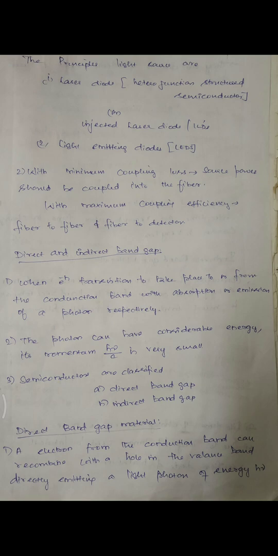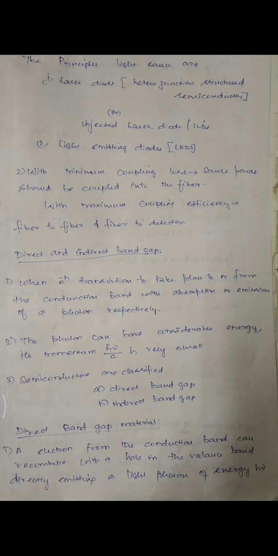In an optical fiber communication link, the source power should be coupled into the fiber with minimum coupling loss. That is, the source emits light, and that light is transmitted to the receiver by means of the fiber. So there needs to be a coupling. How must the coupling be? The coupling efficiency must be maximum. In such a case, the coupling loss must be minimum. So the coupling efficiency must always be very good for a large amount of data to be transmitted.